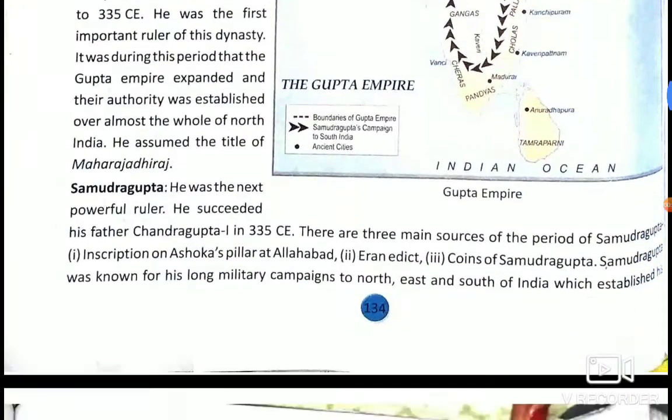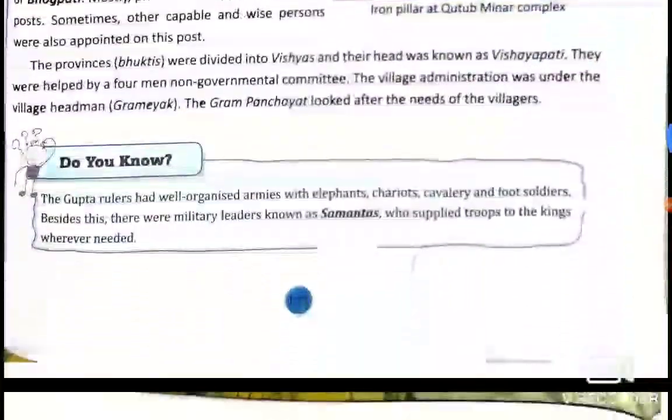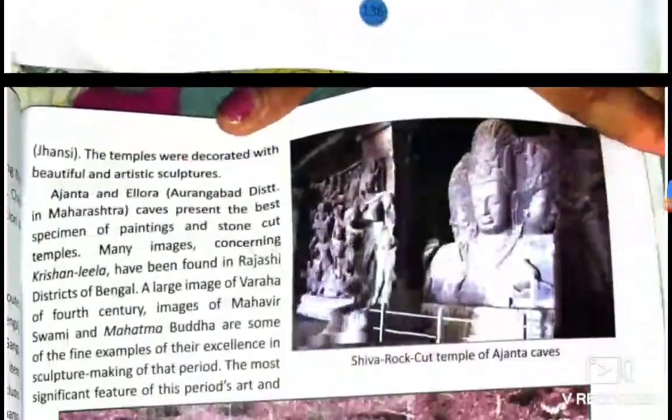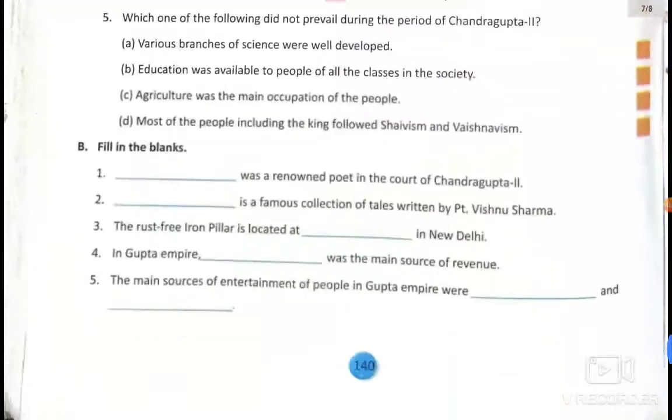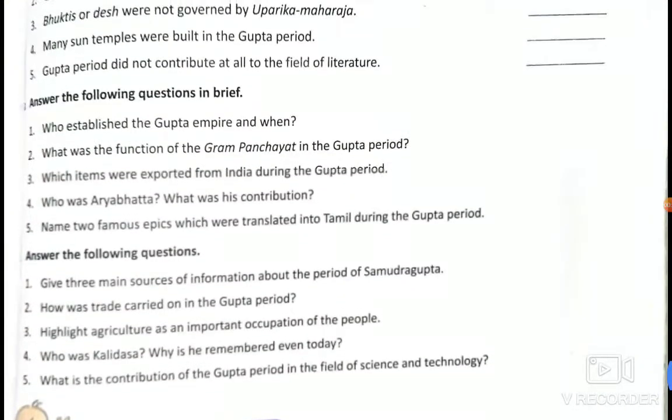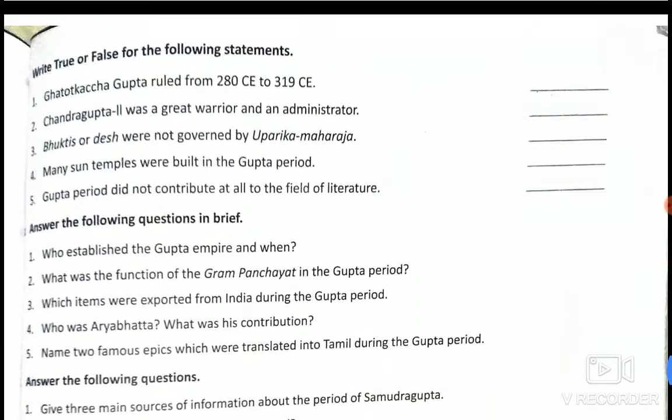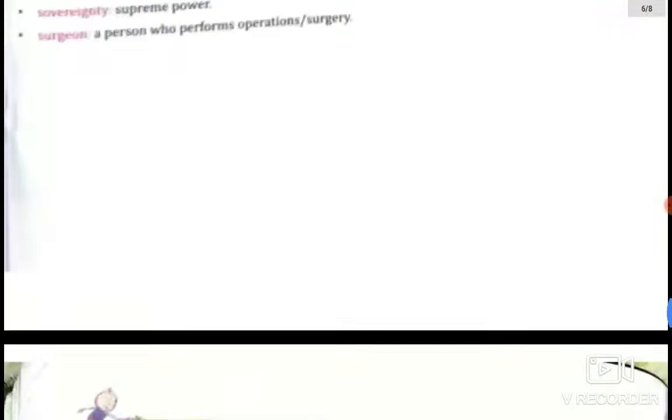Today we will be doing the question answers of chapter 16, that is Gupta Empire. So let's continue. First question is, who established the Gupta Empire and when? It is there in your book in first page of this chapter. Gupta Empire was established by Sri Gupta in 275 CE.